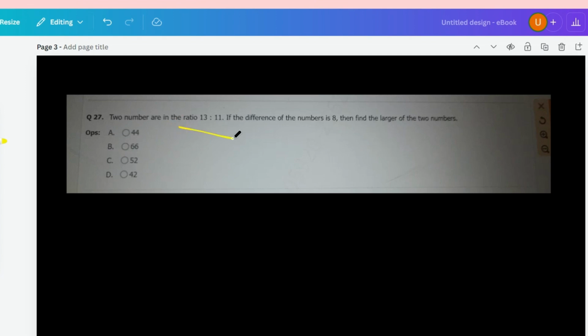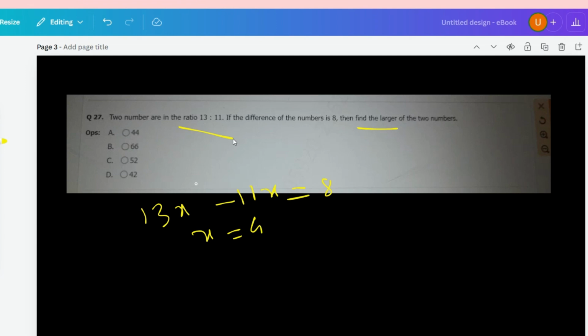So 13 is to 11. So let's assume that one number is 13x and another number is 11x. Okay, so the difference is mentioned, that is 8. So 13x minus 11x is equal to 8. You have to find the larger of the two numbers. So just evaluate the value of x, 13x minus 11x, 2x. So x is equal to 8 by 2, that is 4. Okay, so x is equal to 4.